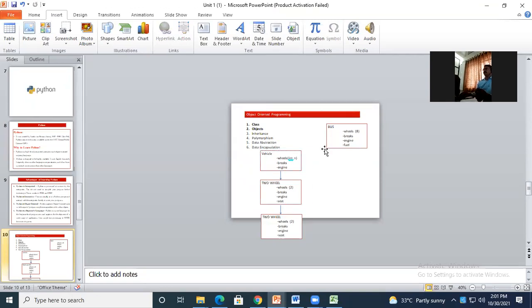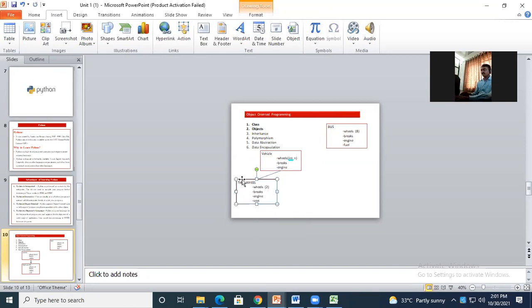Okay, now what is multiple? Multiple, just now we have seen I am having this two-wheeler one class, and this is something.